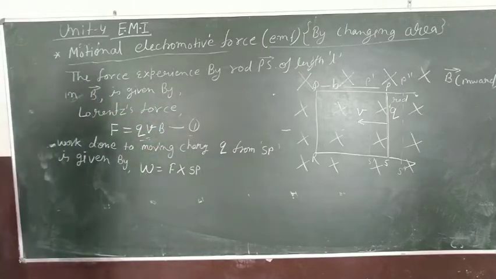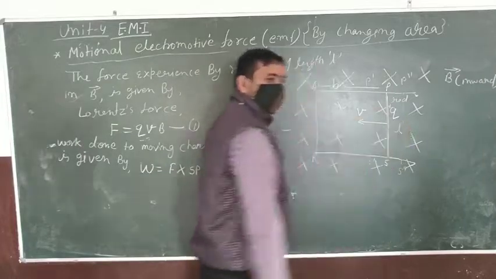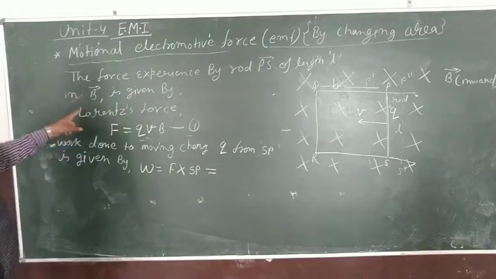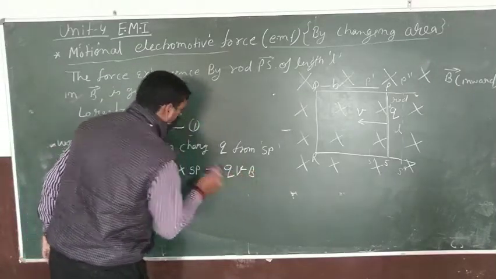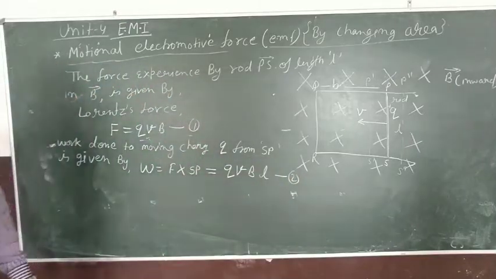It is clear? And the length of SP is L. Clear? Therefore we have the work done as q, v, B and this L. This is your equation second.